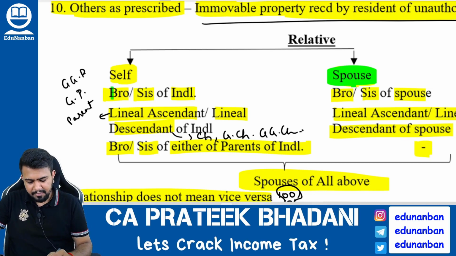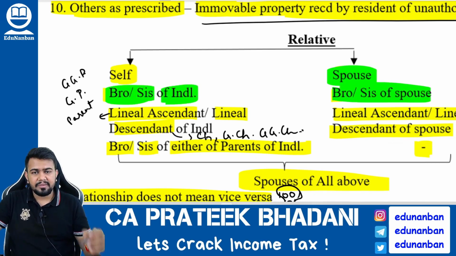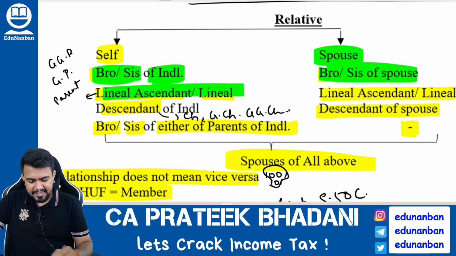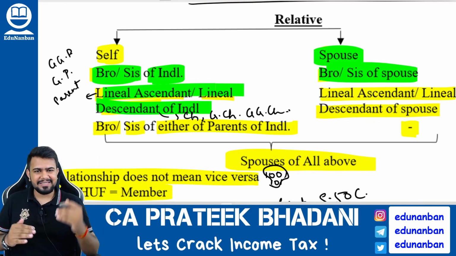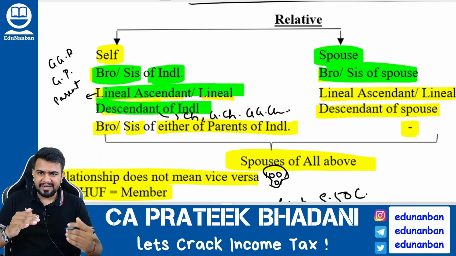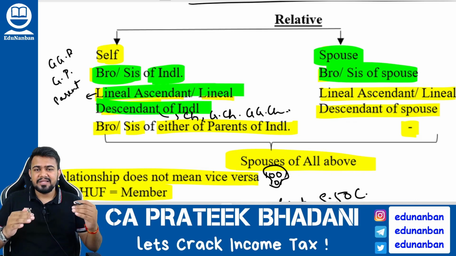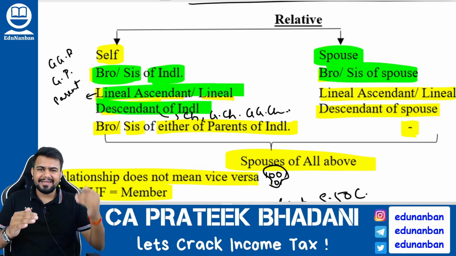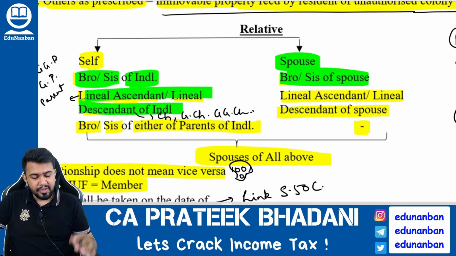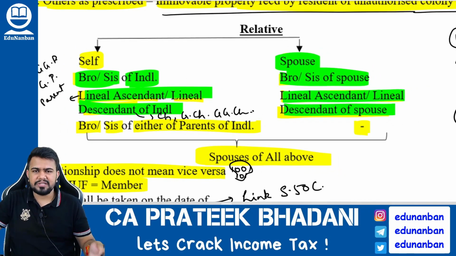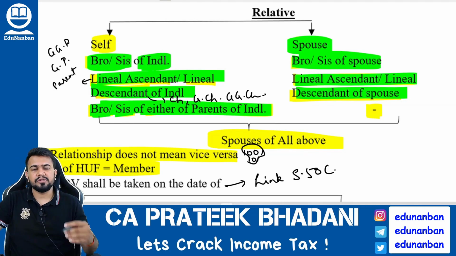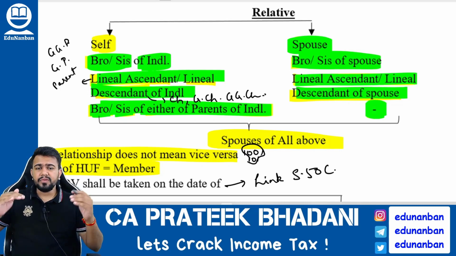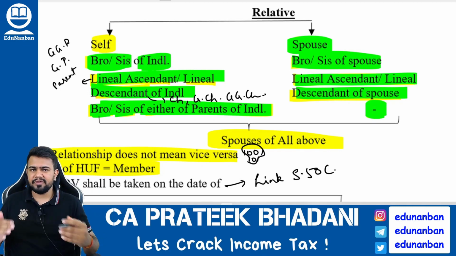So, spouse, then brother or sister of the individual, brother or sister of spouse of the individual is also a relative. Lineal ascendant and lineal descendant of the individual is a relative. Lineal ascendant means parents, grandparents, great grandparents, etc. Lineal descendant means children, grandchildren, great grandchildren, etc. So lineal ascendant is also a relative, lineal descendant is also a relative. Similarly, lineal ascendant and lineal descendant of the spouse is also a relative. Next, brother or sister of either of the parents of the individual are also relatives, but not of the spouse. So my parents' brother or my parents' sister will be my relative.